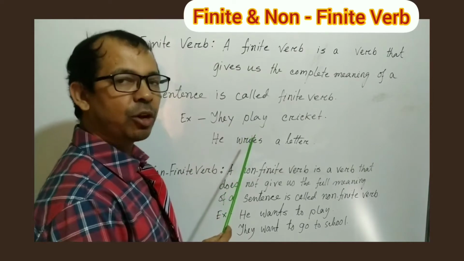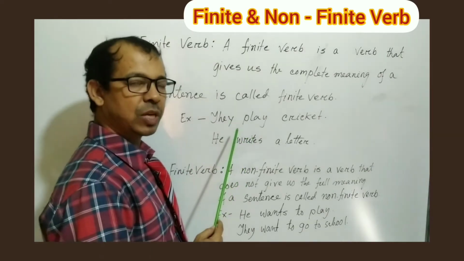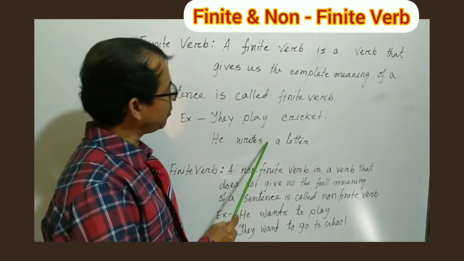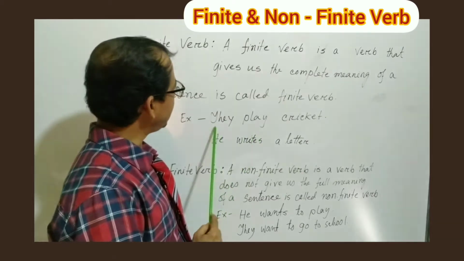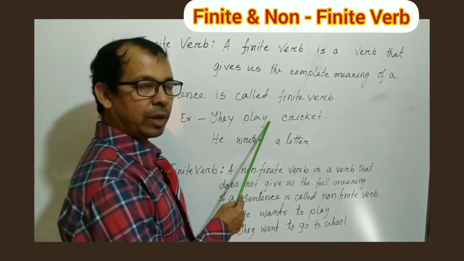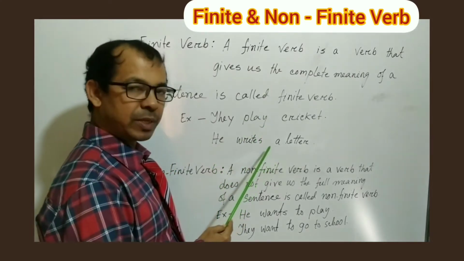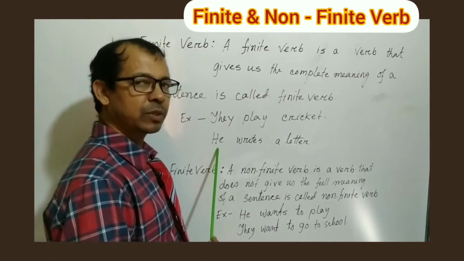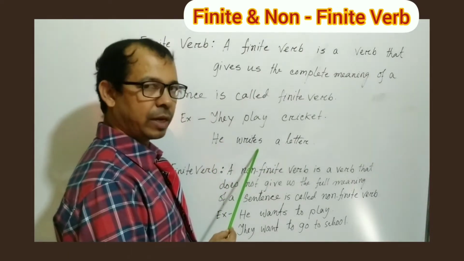And one thing you have to remember, my dear student, that according to the subject, mood and tense, the form of the verbs will be changed. Okay, and that's why here the subject is they, third person plural. That's why here there is no s or es in the present tense, but here as the sentence is present indefinite tense and the subject is third person singular number, so s is added with the verb. Okay.